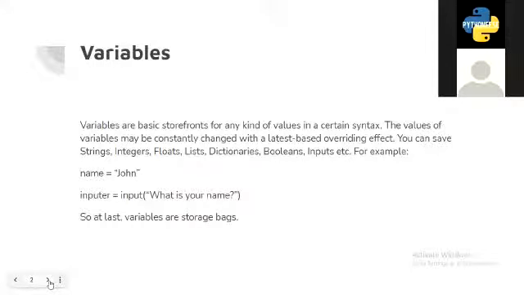First topic is variables. In simple language, variables are containers for storing data values. You can save integers, strings, floats, lists, dictionaries, etc. So let's see the demonstration.